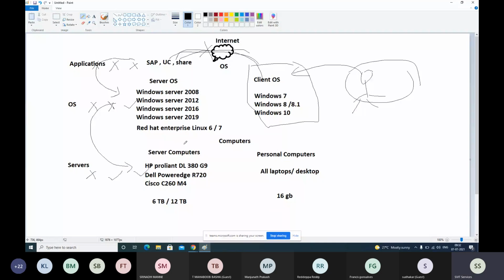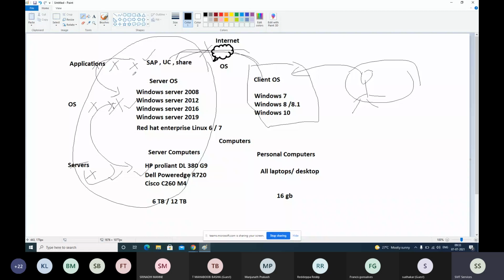But as an individual administrator like us, we will understand in which layer there is a problem. In the first case, the problem is at the application layer. In the second case, the problem is at the OS layer. Still it is called server down. In the third case, the problem is on the hardware. Still they call it server down, because they completely treat these entire three layers as a server. So computer, OS and application will be considered a server.